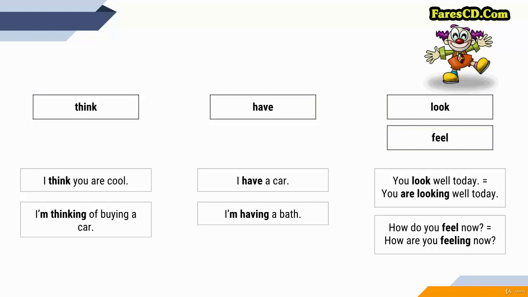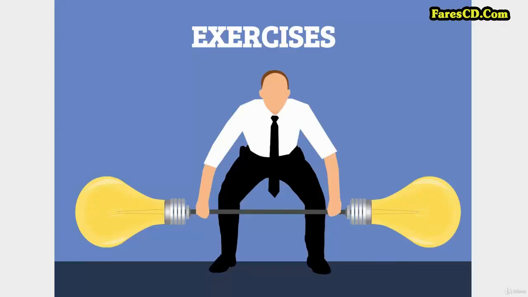Have, same story here. When you express possession, only simple form. When have is part of a phrase, then you can use it in continuous form. And you also remember that look and feel can be used in their continuous and their simple forms without any change in the meaning. All this said, we are going to pass through the PDF. You're doing the exercises, we are checking them together, no story.